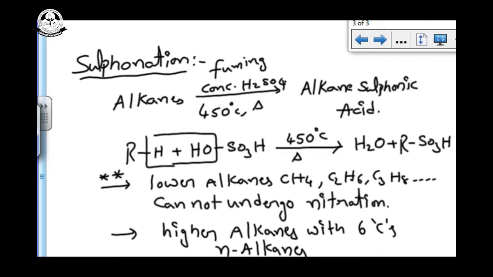But there is an exception. Lower alkanes cannot show this reaction, except isobutane. Isobutane can show the sulfonation reaction.